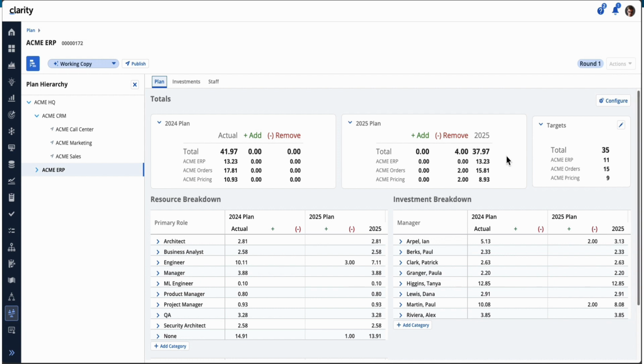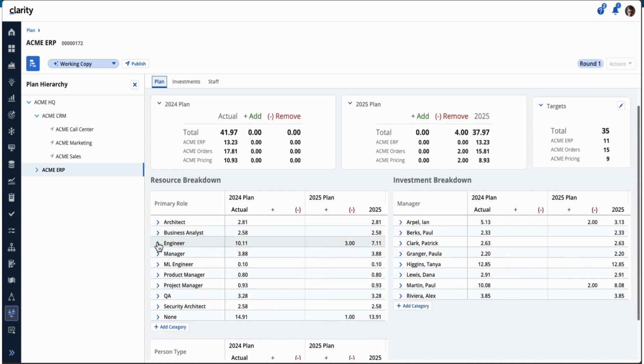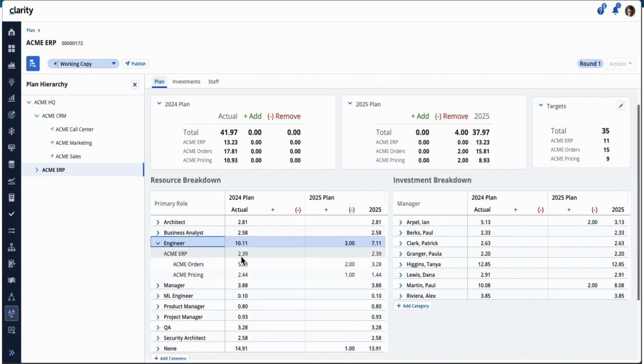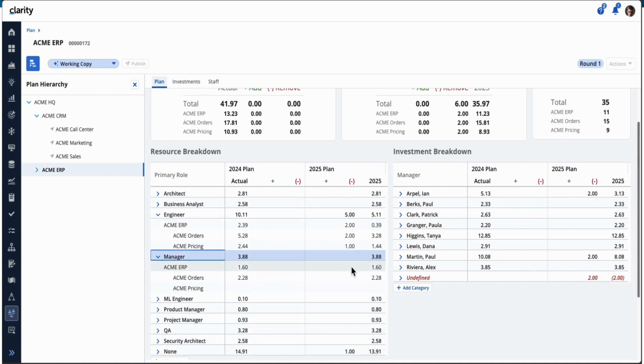So it needs to go through a reduction of 3 FTEs in order to hit the target. So one thing you want to note, if you want to make a reduction here of engineers, for ERP it's 2 here. So we want to make a reduction of 2. So that will go ahead there. And also, we want to make a reduction in the managers here, a value here of 1.